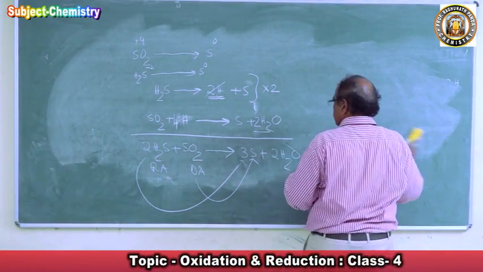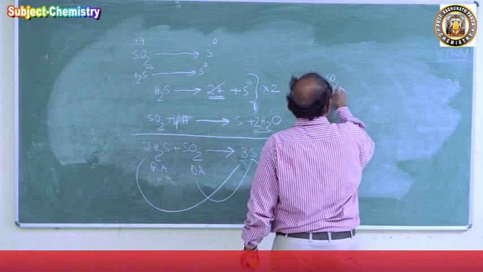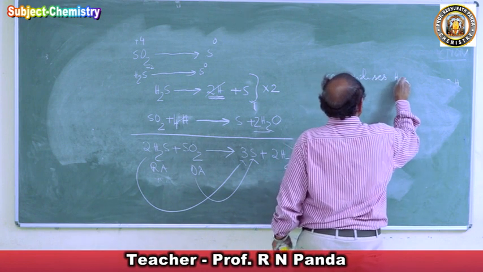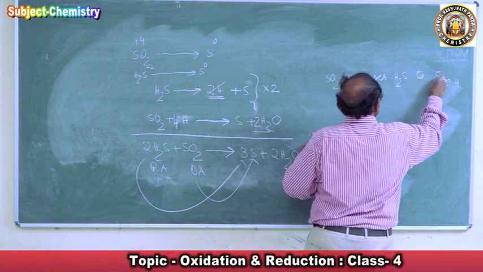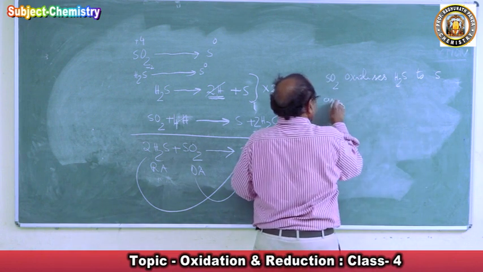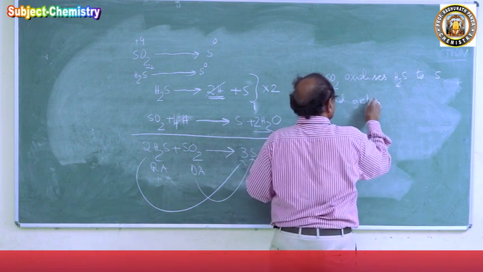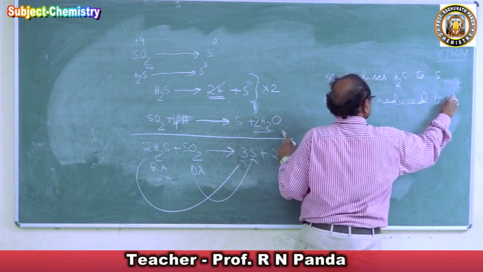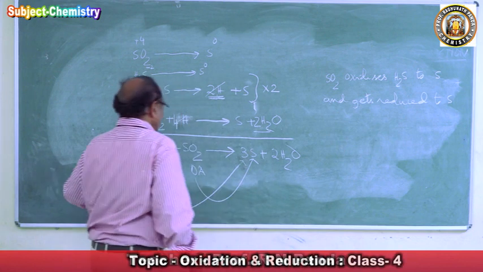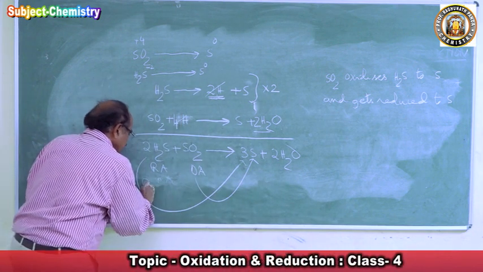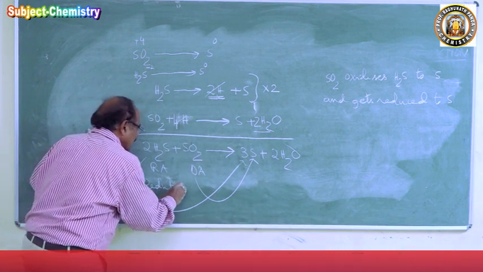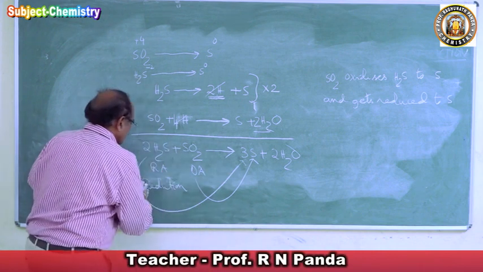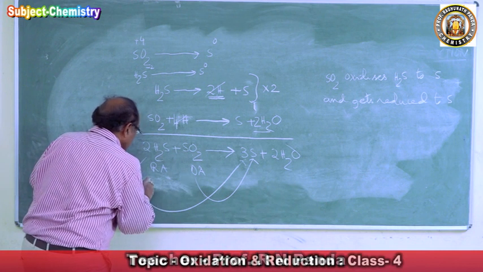Sulfur dioxide oxidizes H2S to sulfur and gets reduced to sulfur. So in this case, H2S to sulfur is reduction, and sulfur dioxide to sulfur, H2S to sulfur is oxidation.